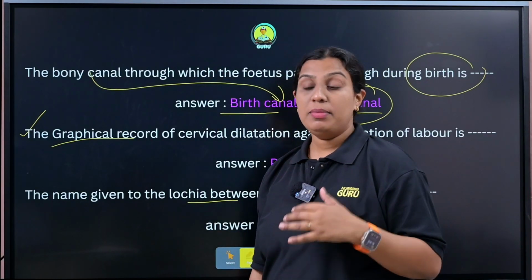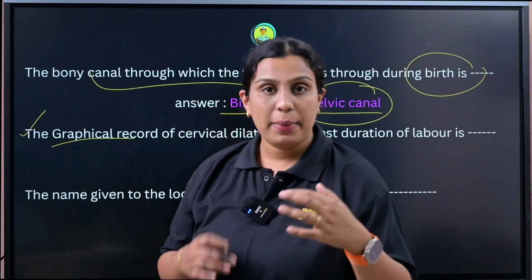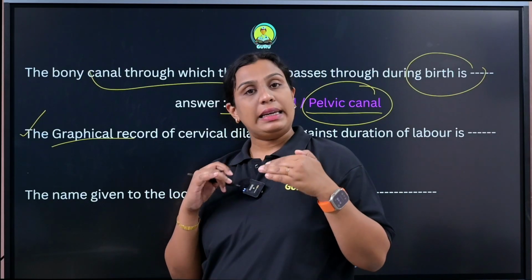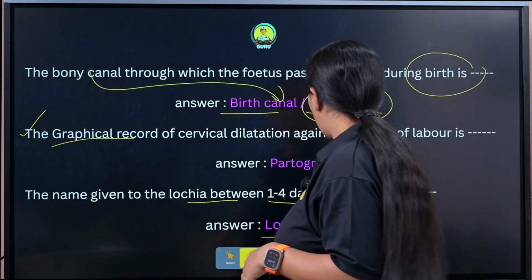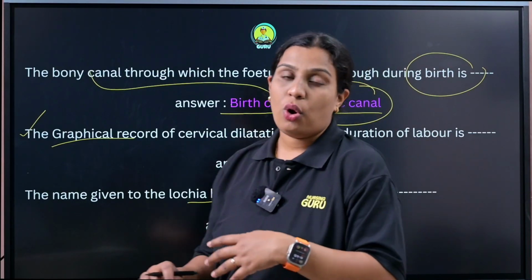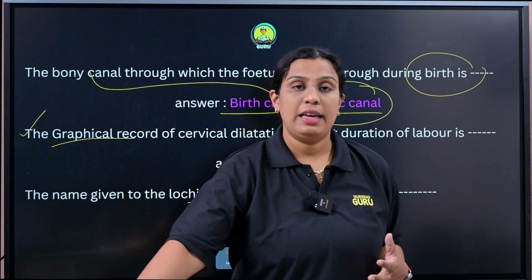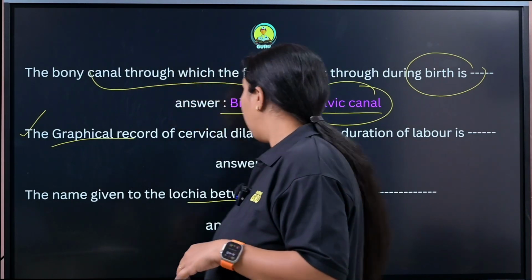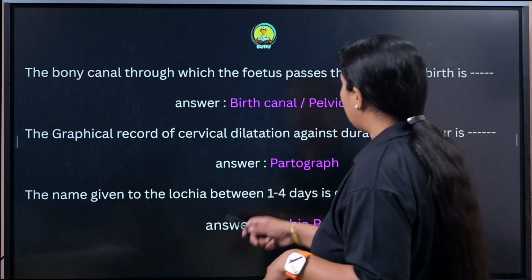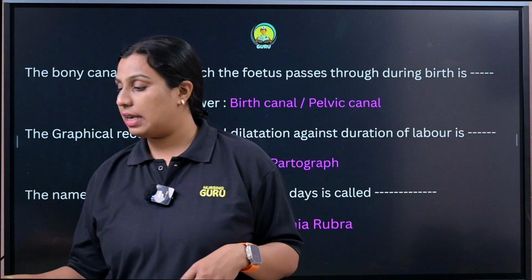Next, the name given to lochia between 1 to 4 days is called lochia rubra. So lochia rubra, what may be the color? It is a thick red color. So regarding questions on lochia, we can expect this here.